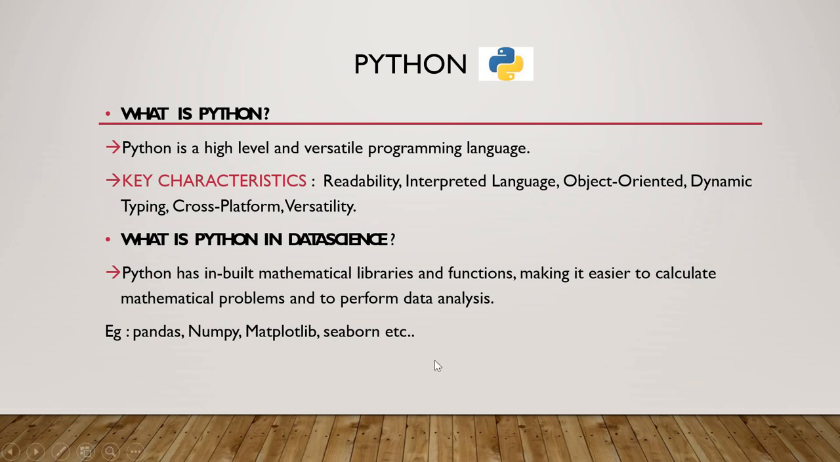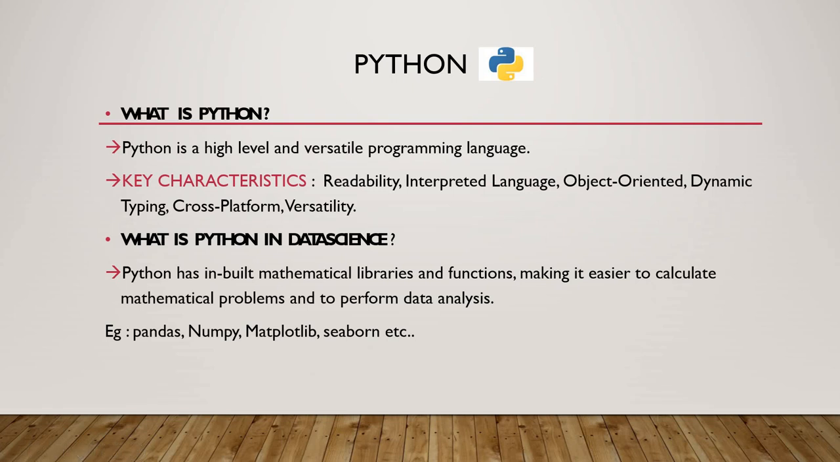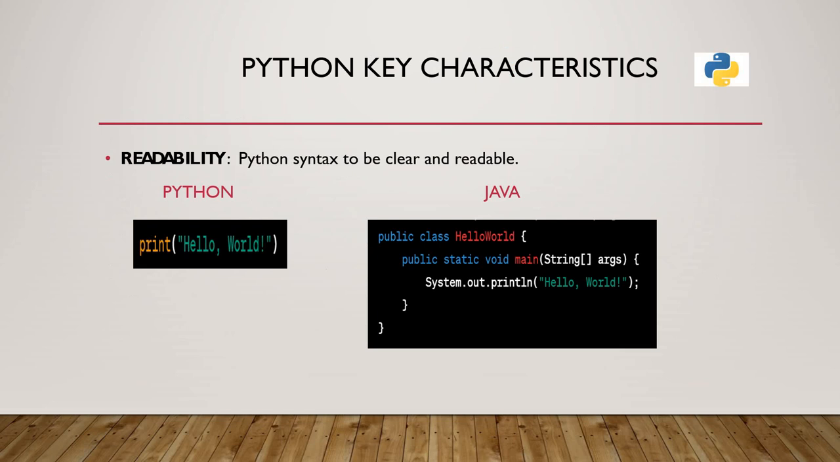We can see what the applications are, and I can brief and explain these key characteristics in detail. Coming to the first thing, what is readability? Why do we say that readability is a characteristic of Python? We can see here, I have compared Python and Java. Readability means Python syntax is very clear and readable, because if a new person who doesn't know the syntax of Python sees this, they can easily understand that it is printing hello world.